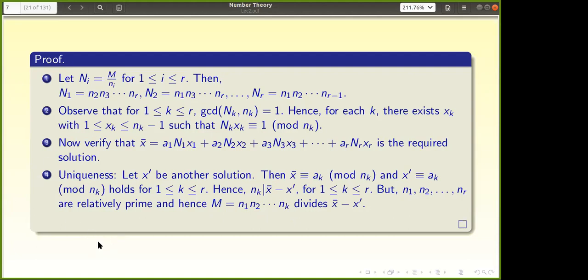But how do you prove that? Let us try to prove it. A divides C, B divides C, and GCD of A and B is 1. How do you prove that AB divides C? Yesterday I told you, but I do not know how many of you have done it. That's why today I'm checking with you.